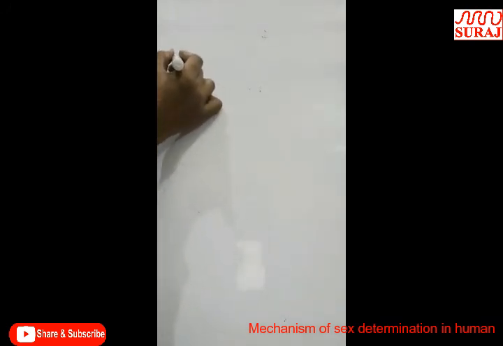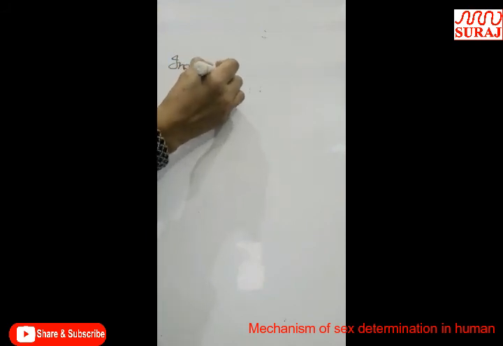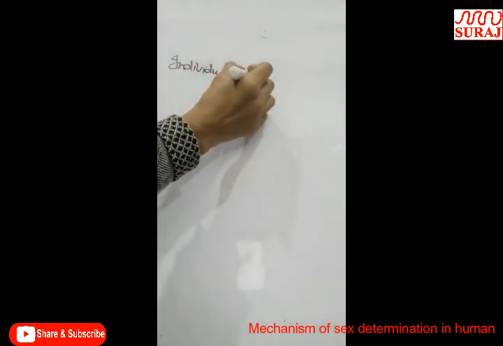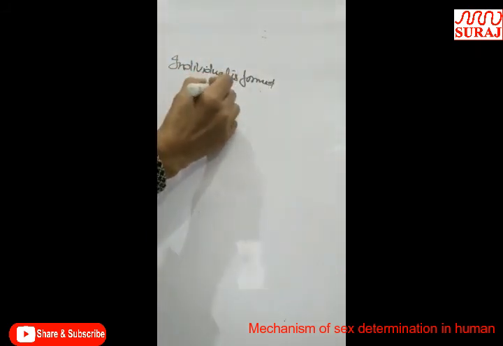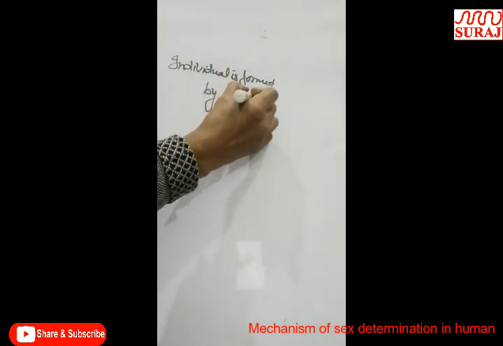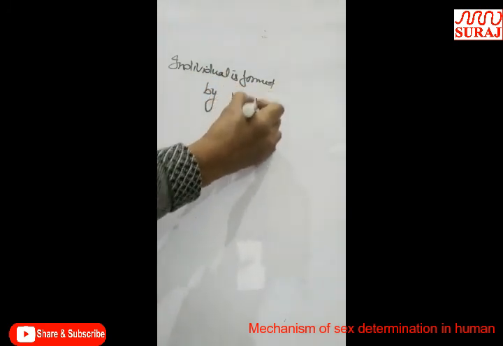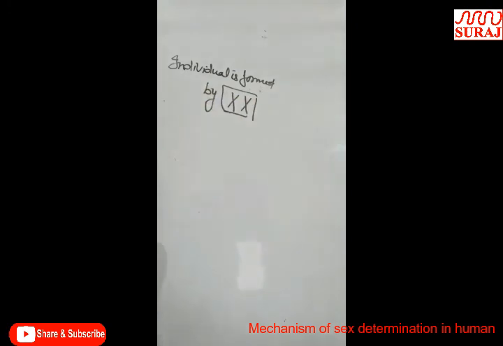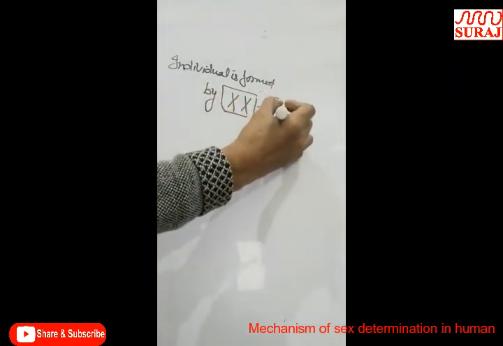If the individual is formed by an X sperm fusing with an ovum, then it will be female.